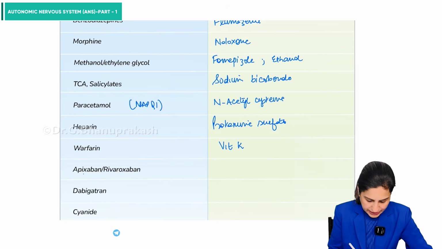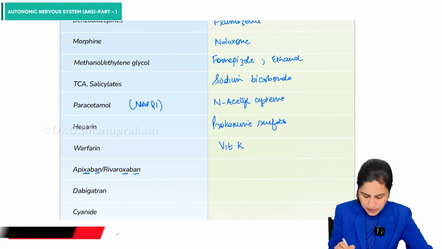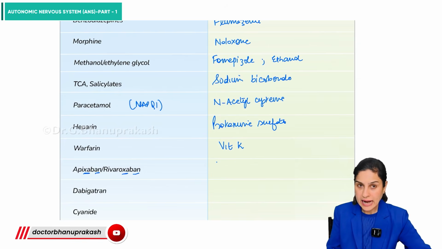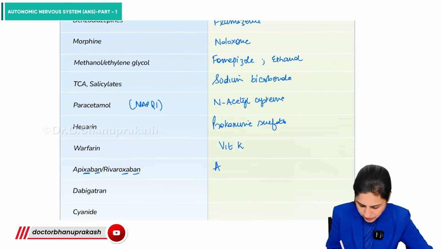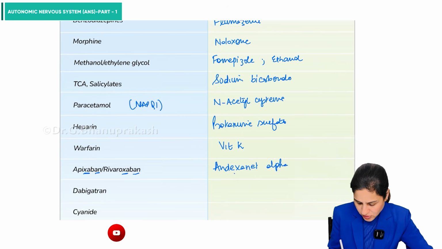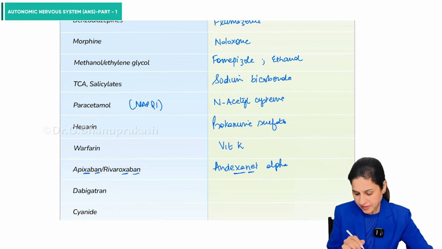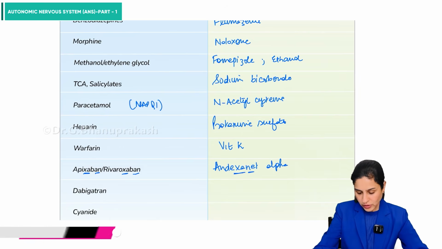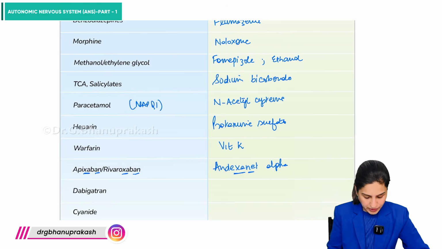Warfarin, vitamin K. Apixaban, factor 10A antagonist. Rivaroxaban, 10A antagonist. So we have Andexanet alpha. So again 10A, anti-10A. So Andexanet alpha.